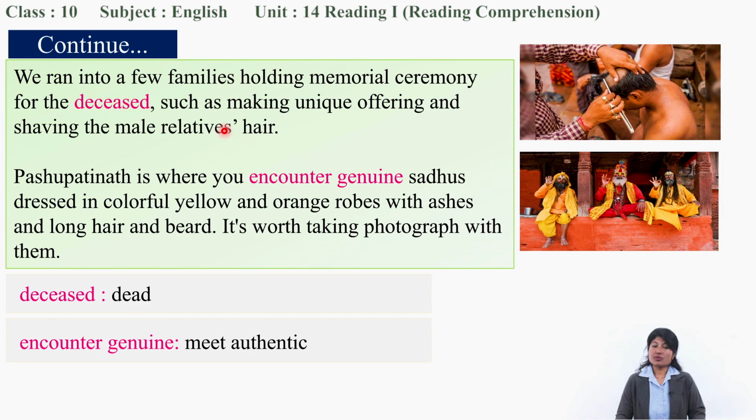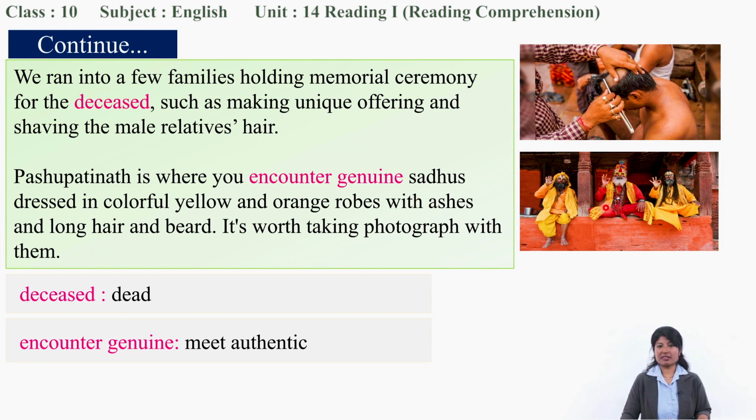So what did they observe? The cremation process, and after that, the relatives were offering and shaving the males' hair; you can see it in the picture. And Pasupati is the place where you can meet sadhus.